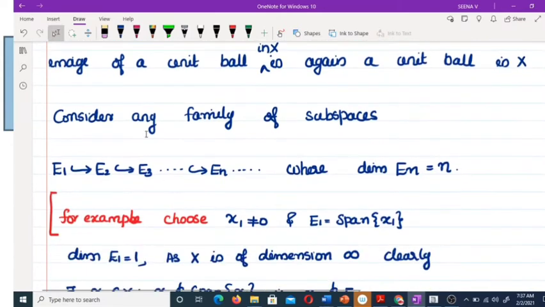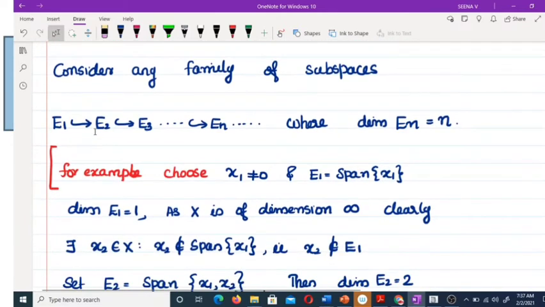So consider a family of subspaces E1 proper subspace of E2, subspace of E3, etc., En, etc., where the dimension of En is equal to n. Consider this family of subspaces. Does there exist such a family?